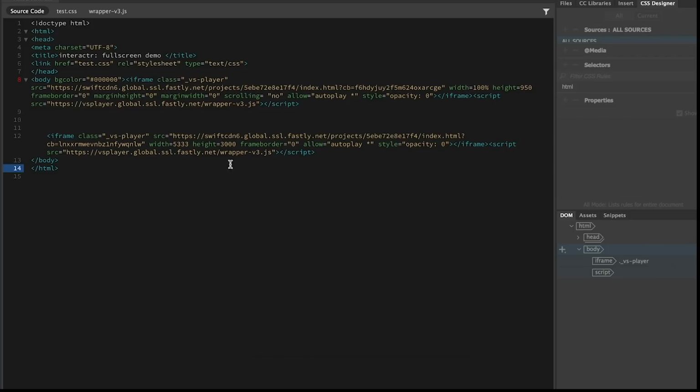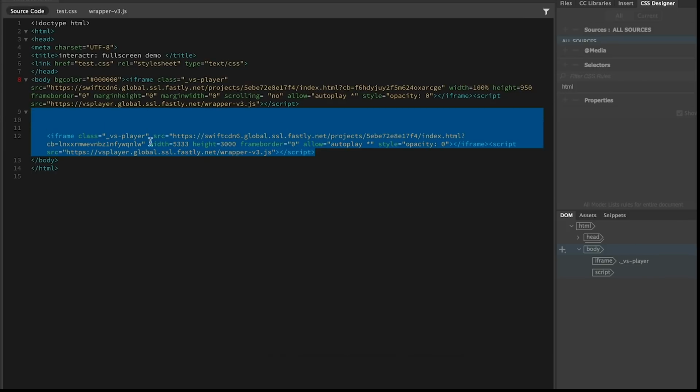I will just have to do some smaller tweaking. I will make the width as 100% and the height as 950. The frame border should be 0 and the margin height 0, margin width 0, and scrolling should be no, and we also allow autoplay on, and obviously the opacity has to be kept at 0. So once we write this code within this particular code that we have just copied,